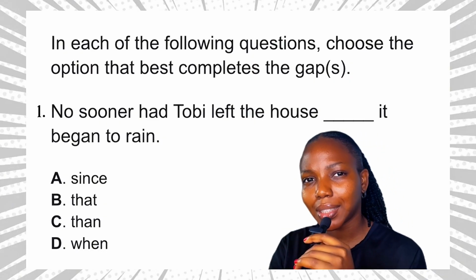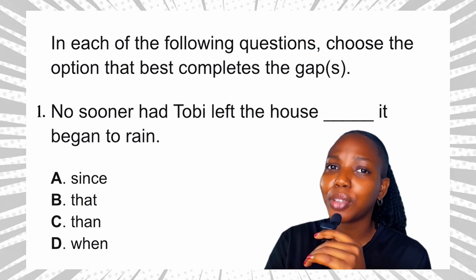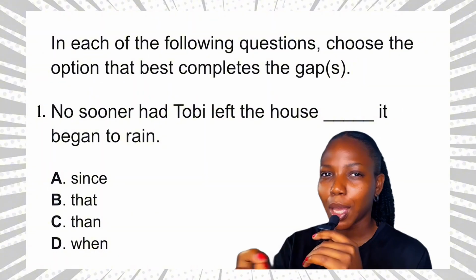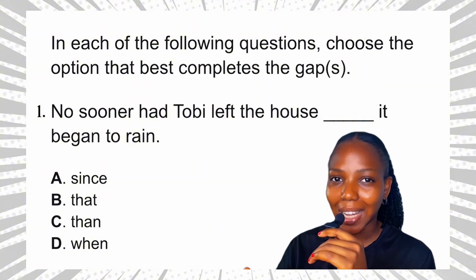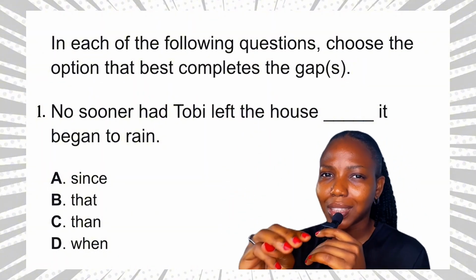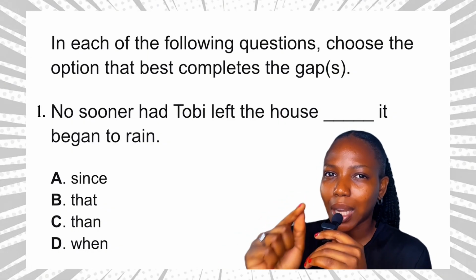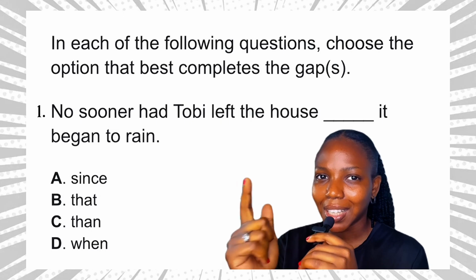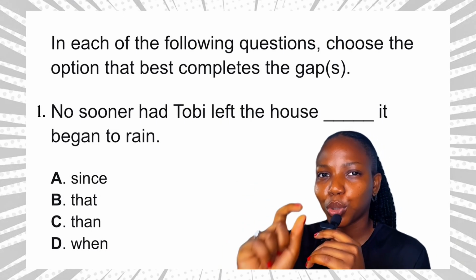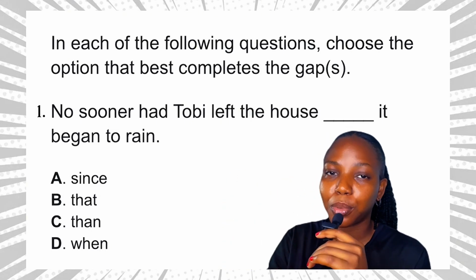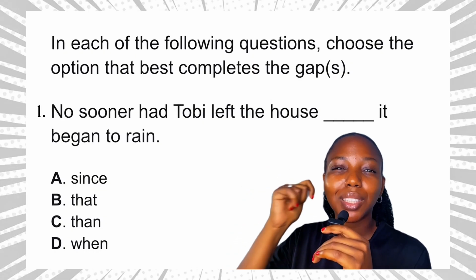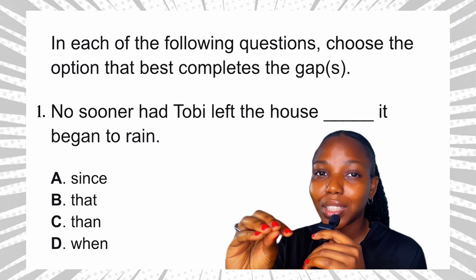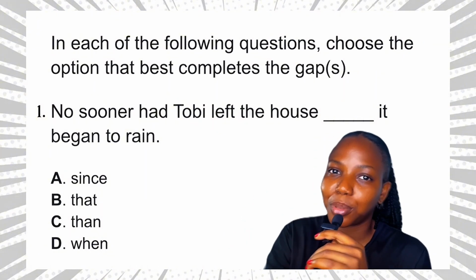Now JAMB is testing grammar, but not just grammar. JAMB is also testing time reference. Why? Because since, than, and when are words that can introduce time relationship. For example, option A, since. Since is used to show both time and reason. For example, I had known her since 2020. Time, since 2020. For reason, since you agree, we can proceed.